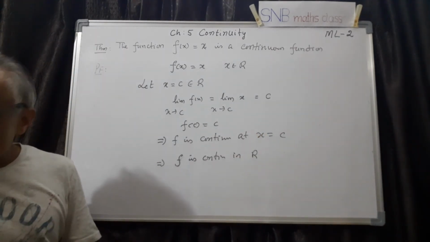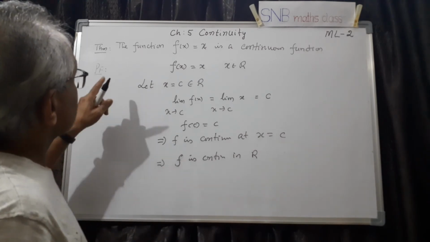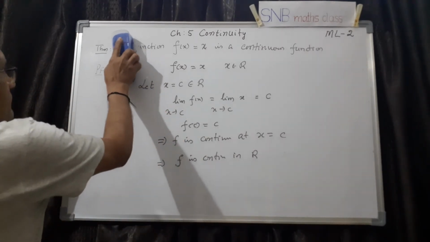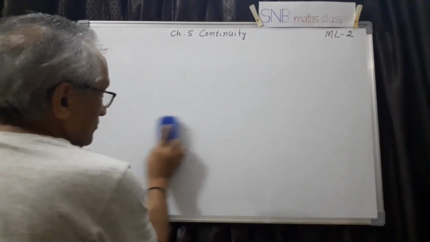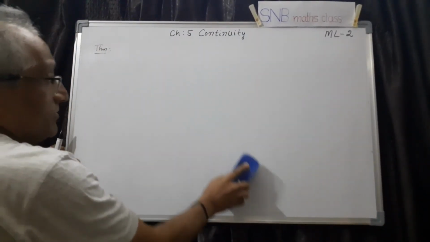So the first one is the constant function, the second one is the identity function. Now let me prove one more result, that is, the polynomial function. This is also a very important function.